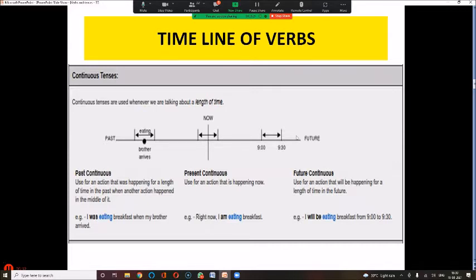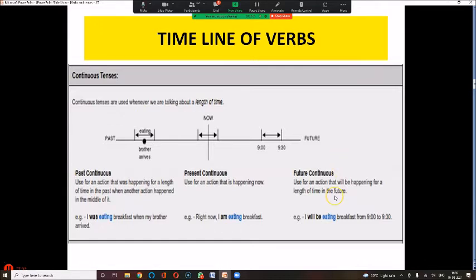Do not disturb me. I cannot say between 9 and 9:30, I am eating breakfast. I cannot say between 9 and 9:30, I was eating breakfast. I cannot say between 9 and 9:30, I will eat breakfast. Because will means a definite future. That I want breakfast खा रही होंगी. खाऊंगी नहीं.